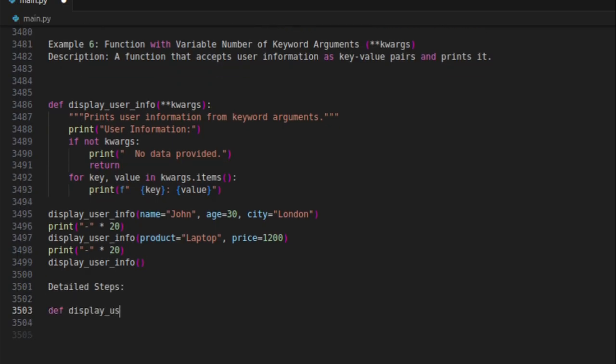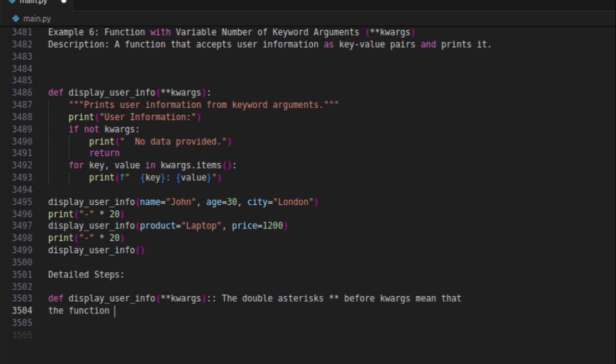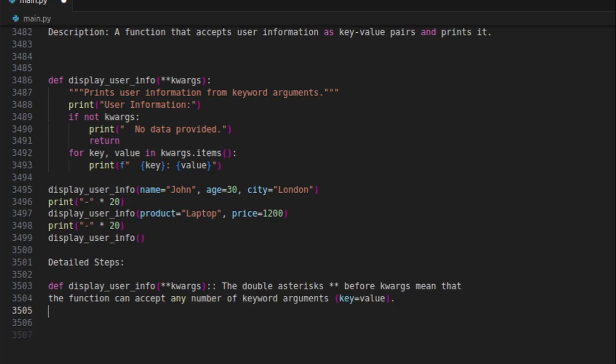Detailed steps: def display_user_info(**kwargs). The double asterisks before kwargs mean that the function can accept any number of keyword arguments, key equals value. These arguments will be collected into a dictionary named kwargs inside the function.